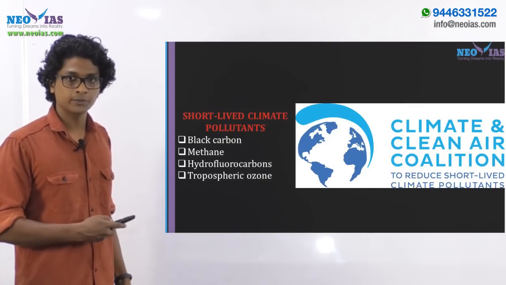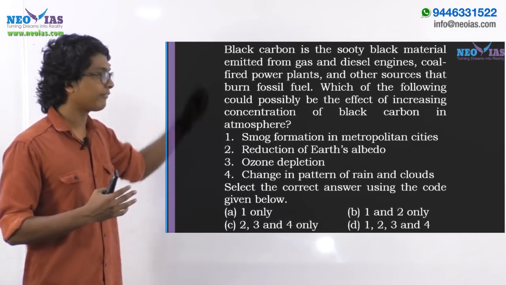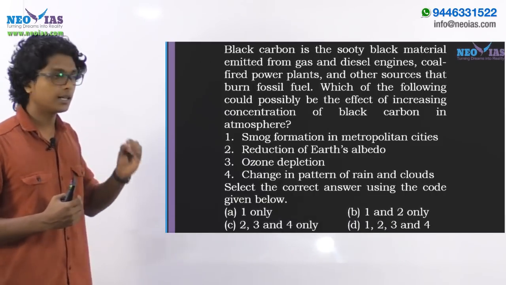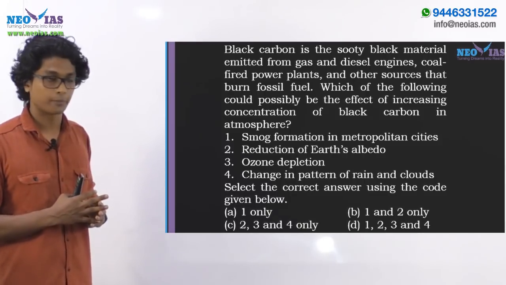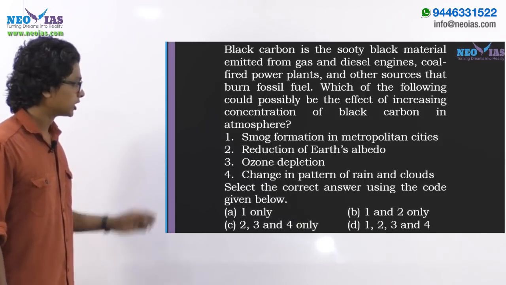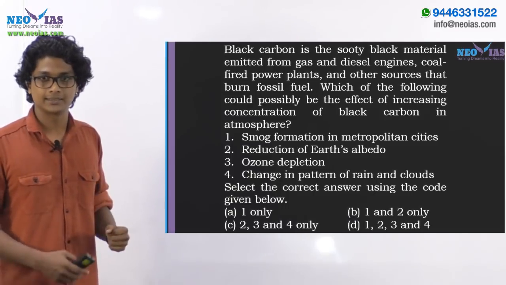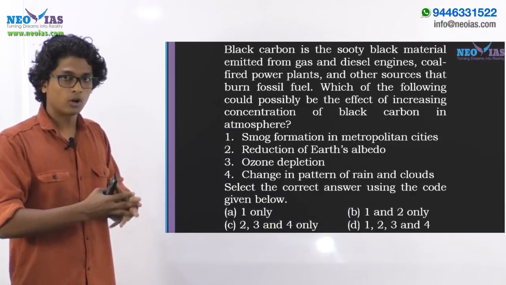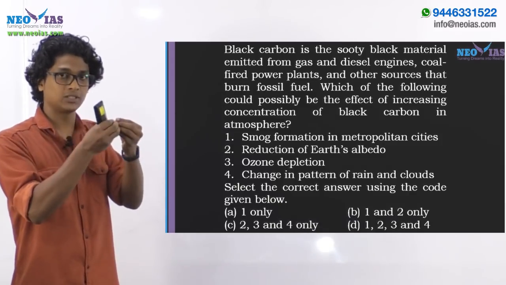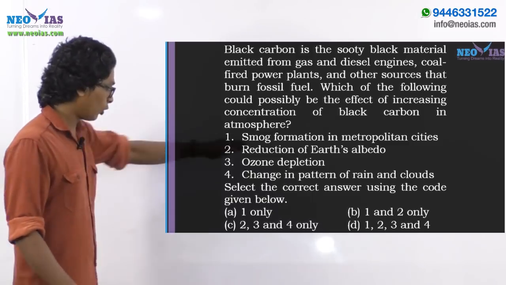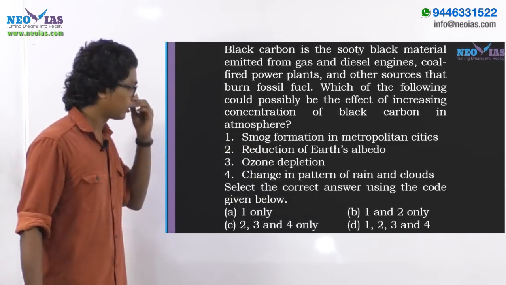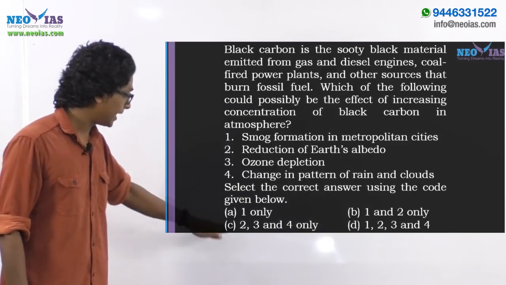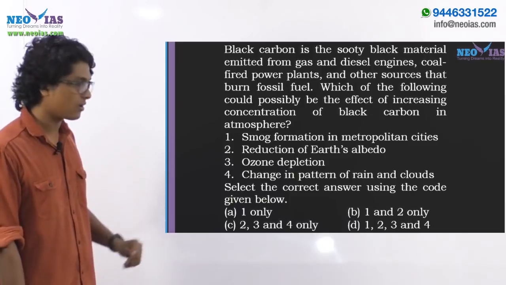Now let's go back to the question. Our question was regarding the effects of black carbon. Which of the following could possibly be the effect of increasing concentration of black carbon in atmosphere? Going to the options, the first one, smoke formations in metropolitan cities. Obviously, right? The black carbon acting as particulate matter can result in fog formations, and when it combines with the smoke, it can result in smog formations, reducing visibility and causing respiratory problems. So one should be there in the answer, right? We can eliminate option C because it's not having one in it.